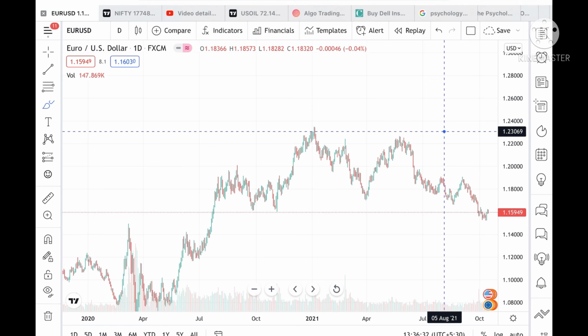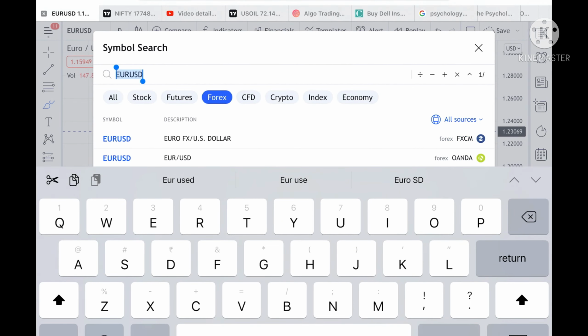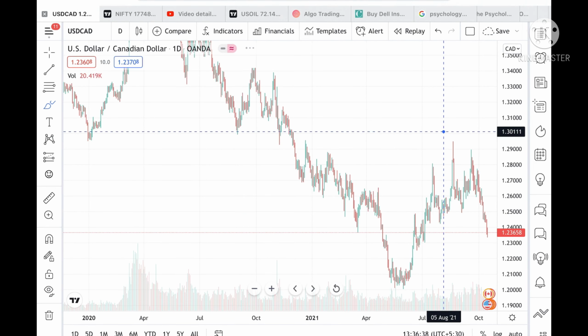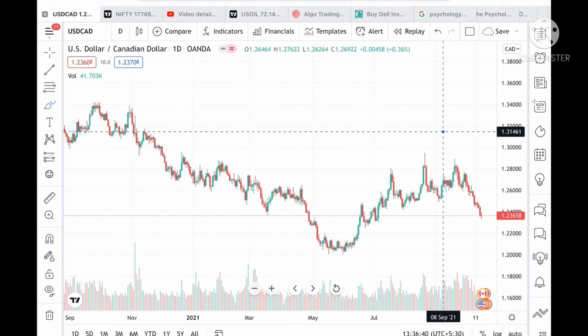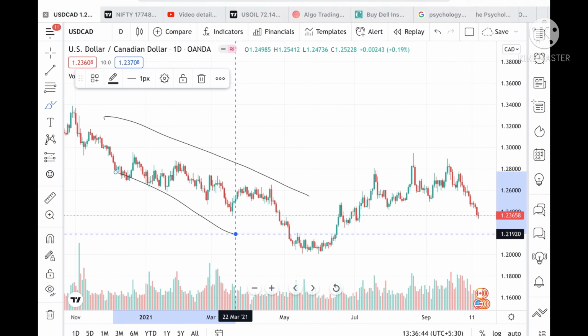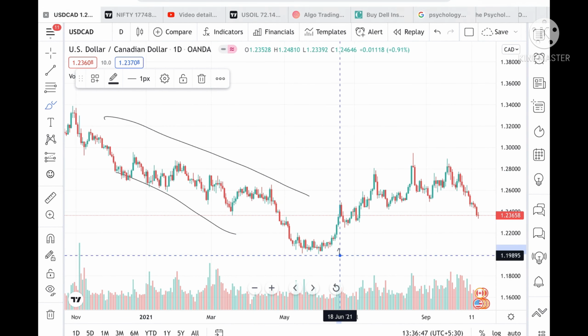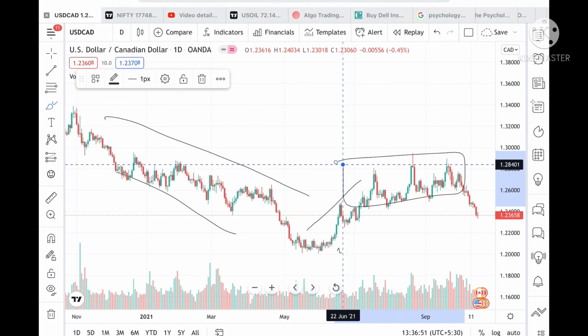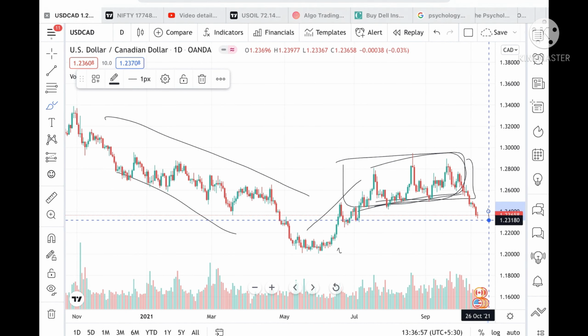Now if we talk about USD CAD, we have seen that it has been continuously in a downtrend. After that it made a low of around 1.20, and from there it is moving in this particular range on the downside, and we have seen it has come down to a level of